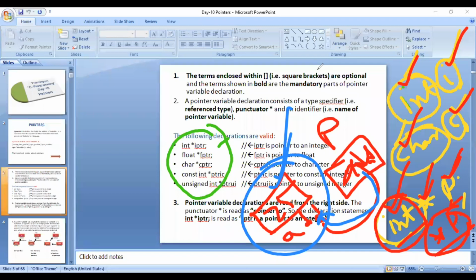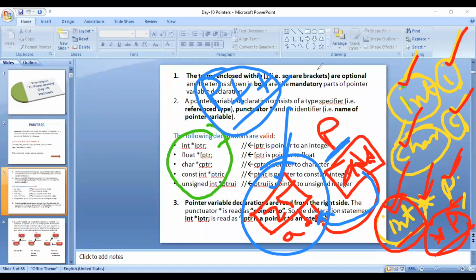Radhika said pointer arithmetic. Radhika is on the right track. It is one of the reasons. There is one more reason, Radhika, but you are correct, this is one reason. What Radhika is saying is that it is due to pointer arithmetic. What does she mean? That if you do p plus plus or p minus minus, some addition, subtraction, or some arithmetic operation on a pointer, then p will be incremented by its size. By its size means, depending on what kind of variable it is pointing to, the value of p will be incremented.